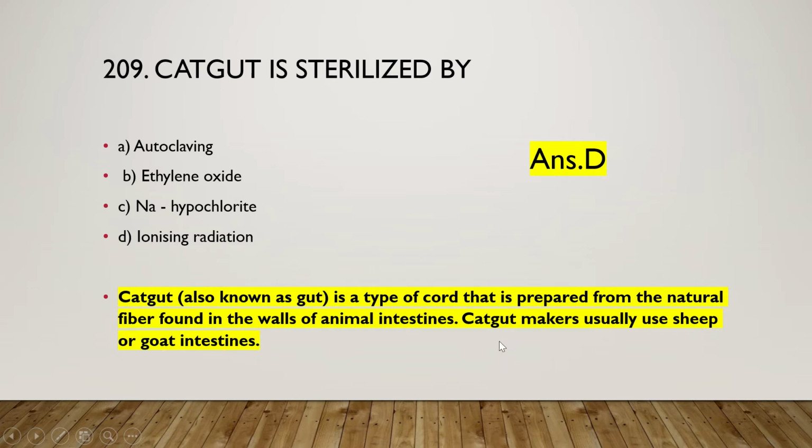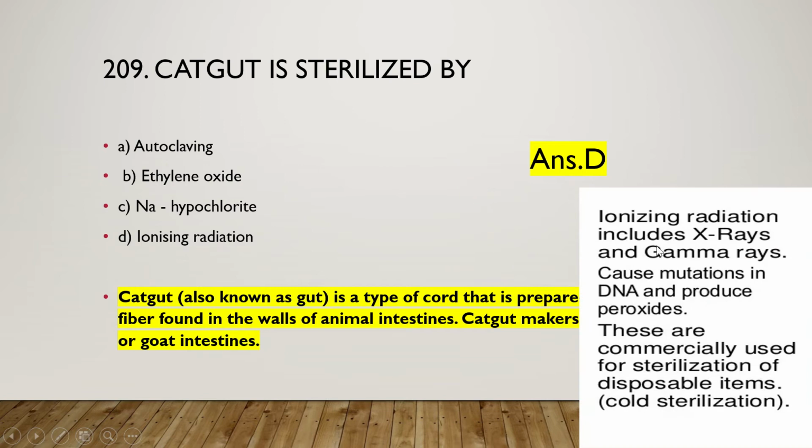Catgut makers usually use sheep or goat intestine. And here we can see ionizing radiation includes X-rays and gamma rays, which cause mutation in DNA and produce peroxides in the bacterial cell. Okay, and these are commercially used for sterilization of disposable items, and this ionizing radiation is also called cold sterilization. Ionizing radiation by gamma rays is mostly done by the cobalt 60 radioactive element.